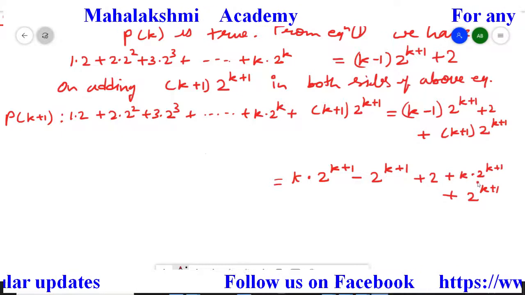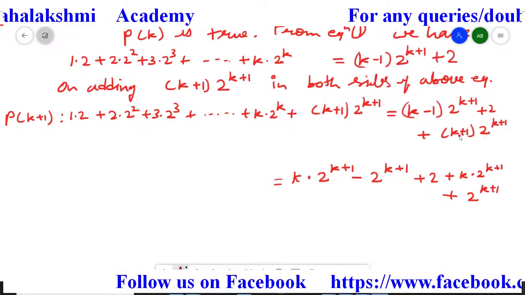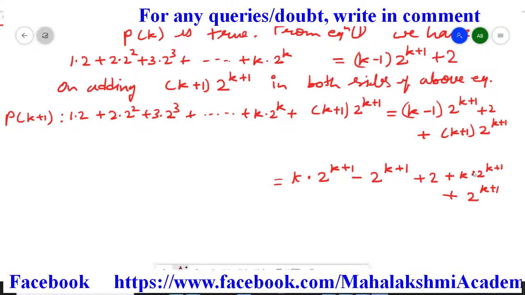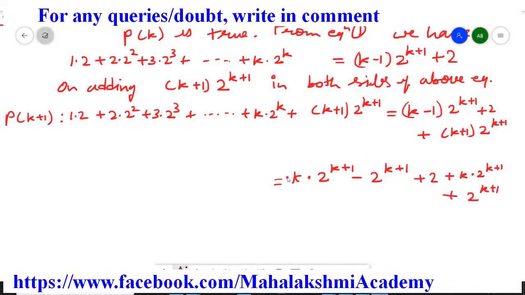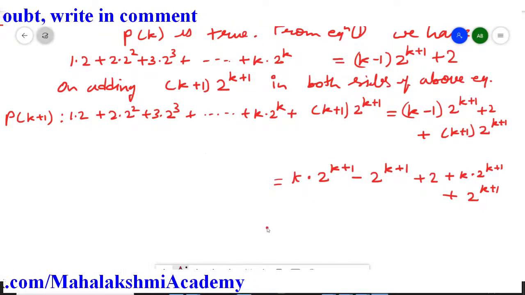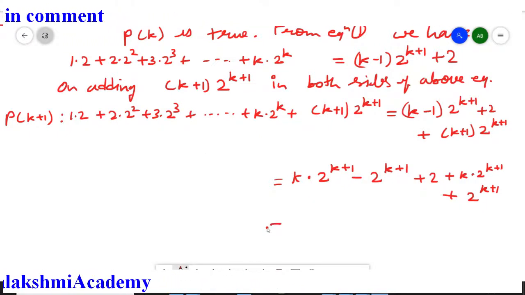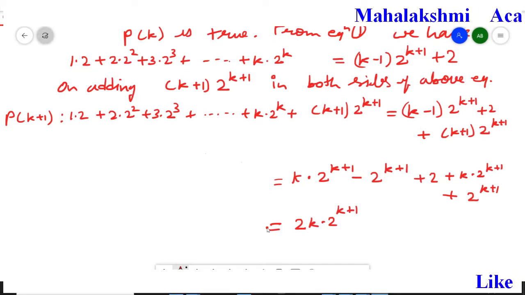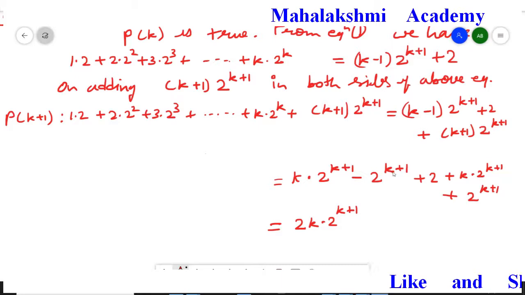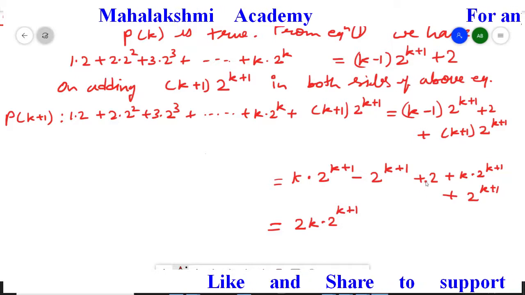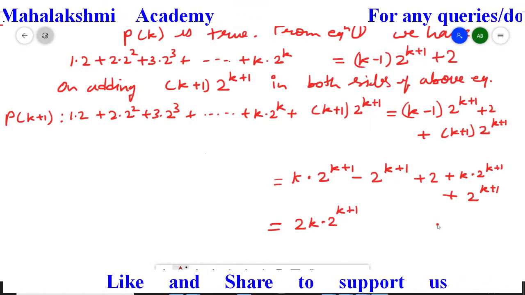I hope this is clear to you. These two terms I obtained when I opened this bracket. Now here students, this term and this term are the same. So when we add them, 2 will come in front. So you have to add these two terms. It will give us 2k multiplied by 2 to the power k plus 1. And these two terms here, minus 2 multiplied by k plus 1 and plus 2 to the power k plus 1, will cancel each other. So it is going to be 0, and we are left with only plus 2. So we write down plus 2 at the back.